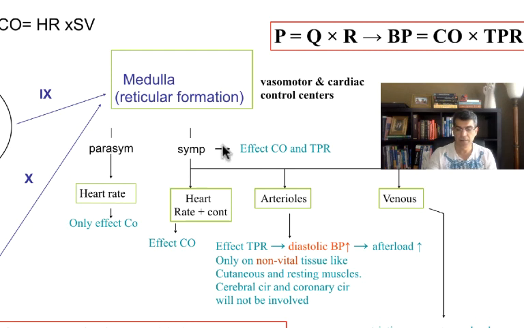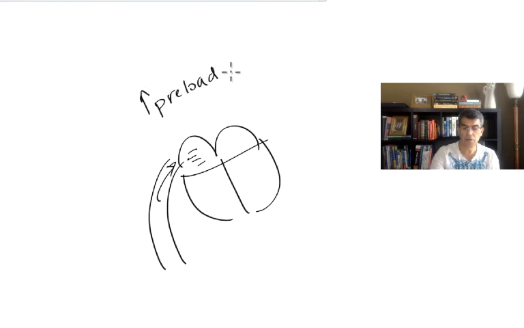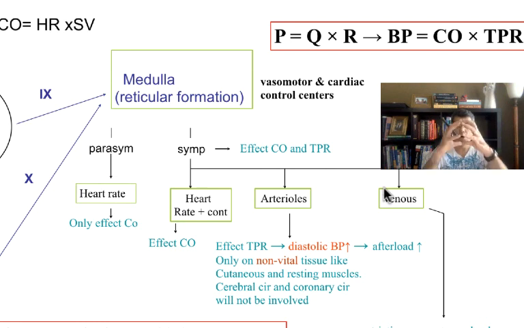And finally, sympathetic also is supposed to go to vein and squeeze the vein. If sympathetic slows down, that means your vein is going to open up. If the veins open up, this is vena cava, right? More blood is going to come to the right side of the heart. More blood to the right side of the heart, that means your preload is going to go up. When preload goes up, as you know, your cardiac output is going to go up. Remember Frank Starling law? When more blood comes to the heart, it is going to expand more. That means cardiac output is going to go up. When cardiac output goes up, blood pressure is going to go up.